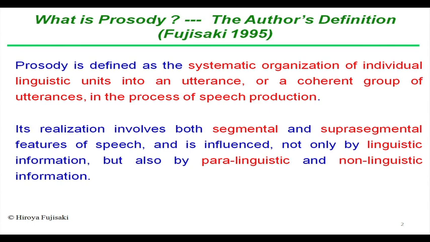Prosody is defined, as per Fujisaki, as the systematic organization of individual linguistic units into an utterance or a coherent group of utterances in the process of speech production.